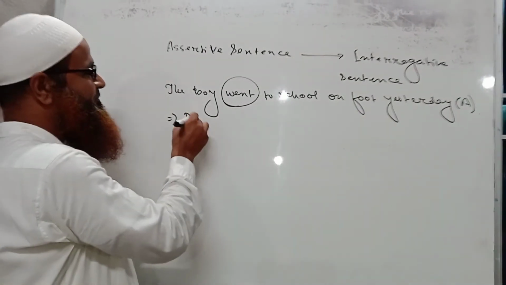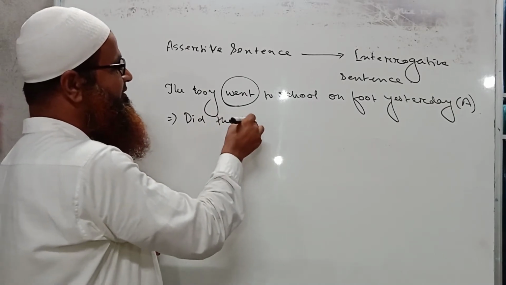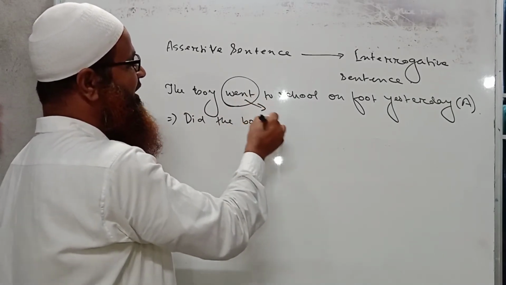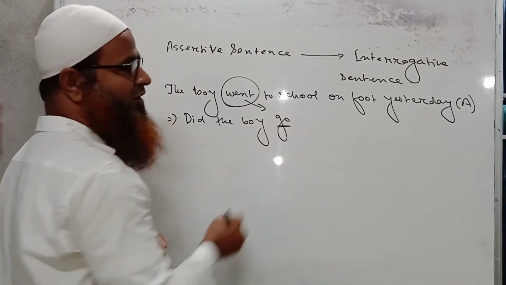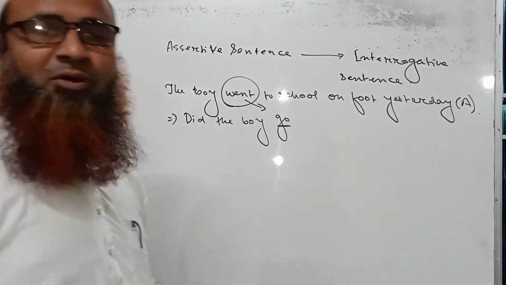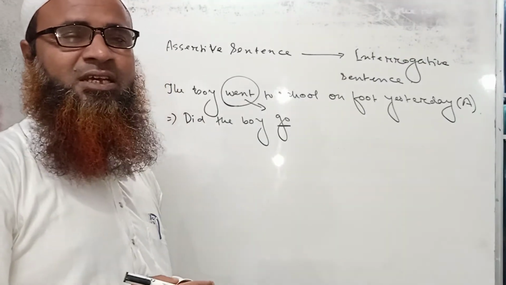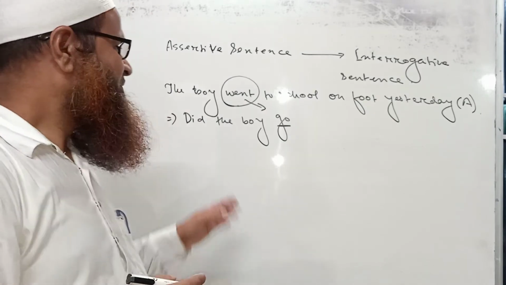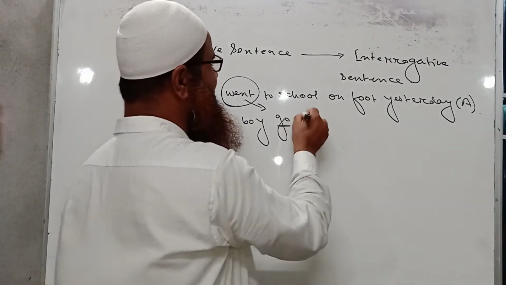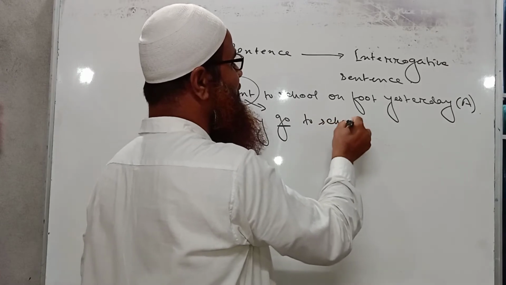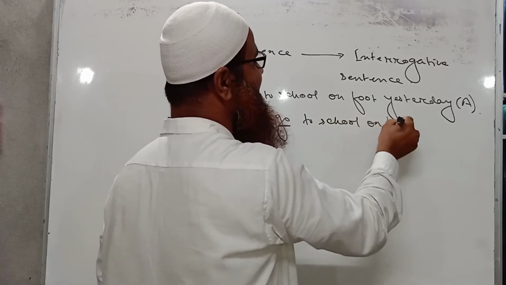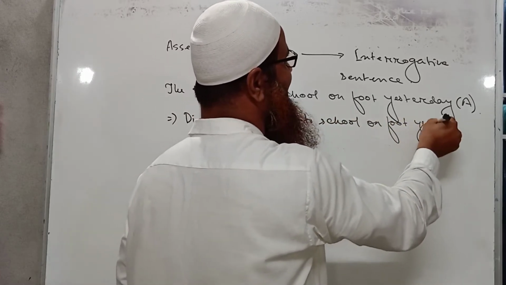So did the boy. Now this went will be go. That is the main form of went is go. We have to use the present tense form of the main verb. So did the boy go to school on foot yesterday?